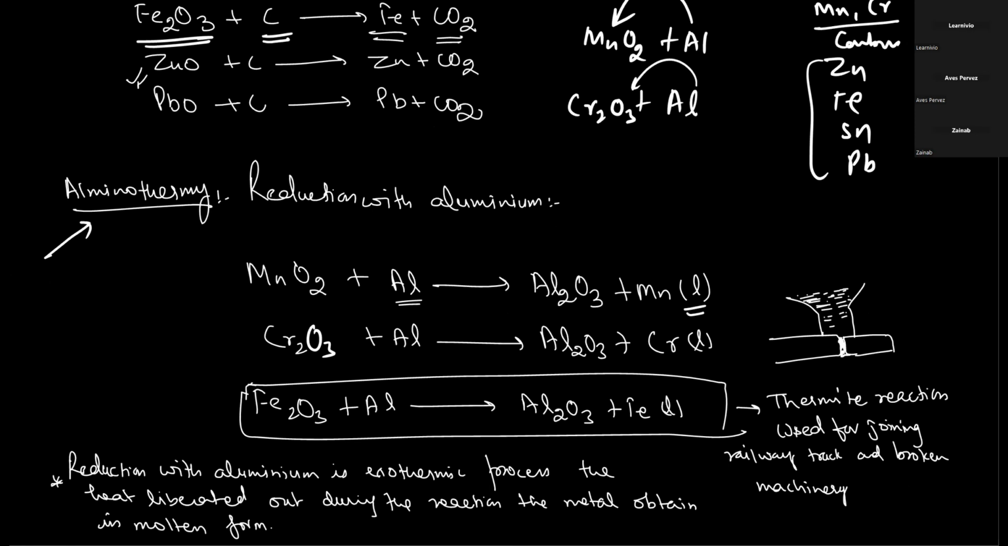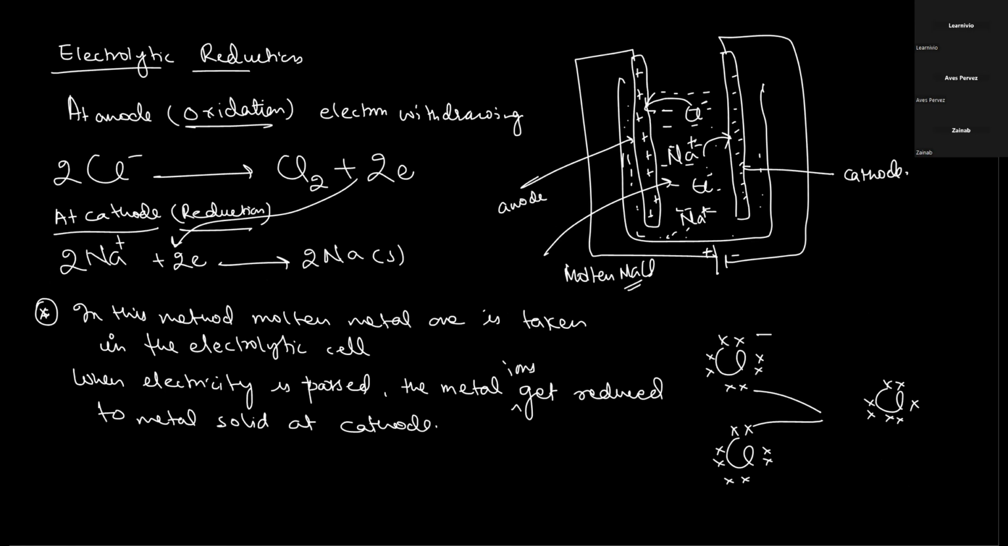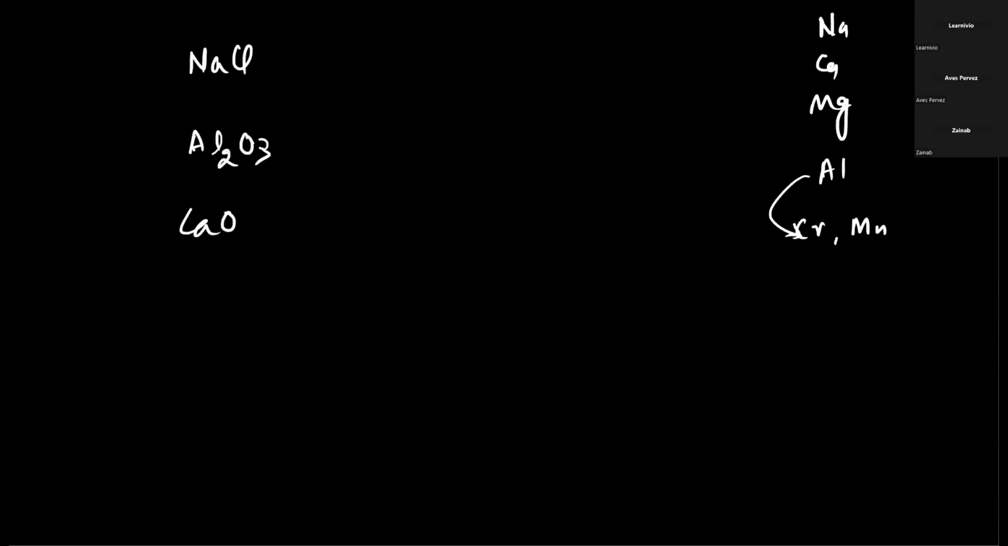Now moving to the next part: the top reactive metals that are above aluminium. We have aluminium, then chromium and manganese, which we did using aluminium. Now the metals above aluminium, like potassium, sodium, calcium, magnesium, in their oxide or chloride form, like NaCl, Al2O3, CaO, are very reactive, and they can't be reduced with the help of aluminium because aluminium comes below these.